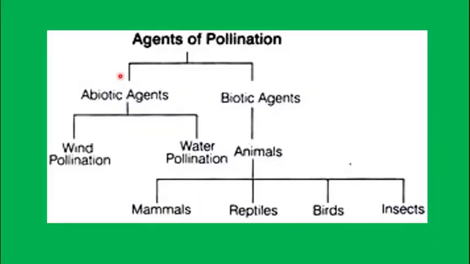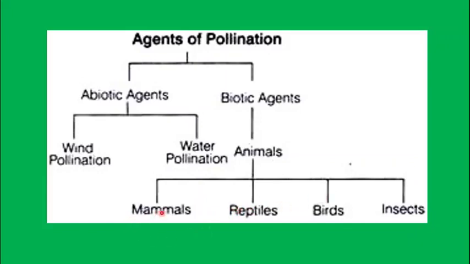We have studied about the agents of pollination. Agents of pollination can be classified under two groups, abiotic agents and biotic agents. Abiotic agents are wind pollination and water pollination. Wind pollination is known as anemophily. Water pollination is known as hydrophily. Biotic agents are animals, which we can classify as mammals, reptiles, birds, or insects.